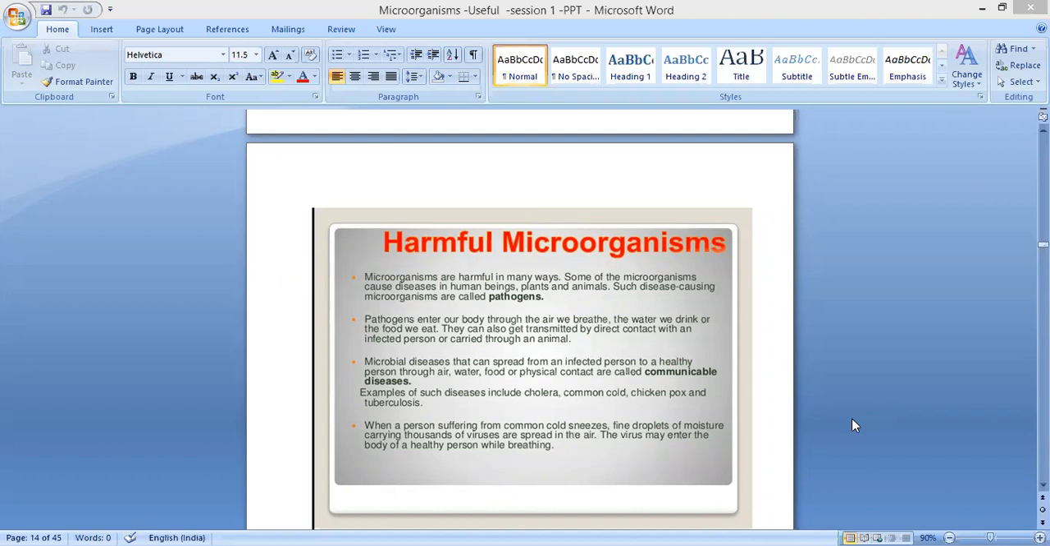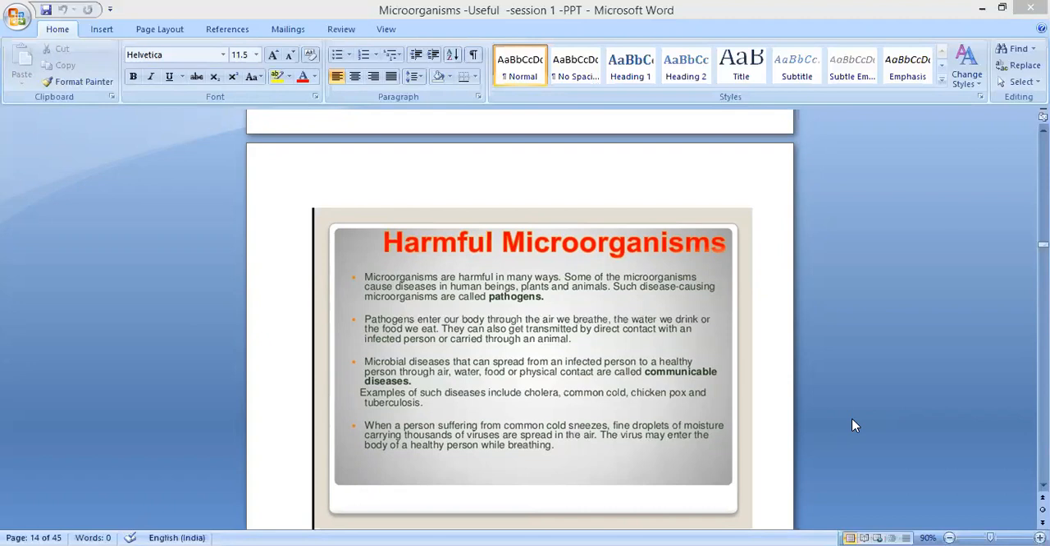At the same time, there are friendly microorganisms that are very useful to us. Microorganisms are harmful in many ways. Some of them cause diseases in human beings, plants, and animals. Such disease causing microorganisms are called pathogens. So what is meant by pathogens?